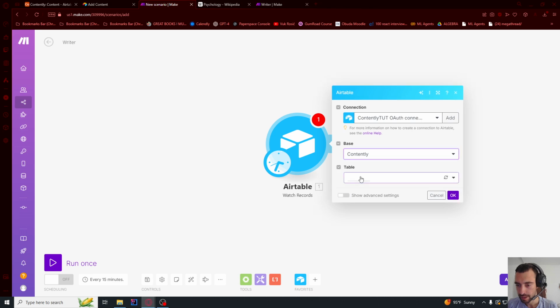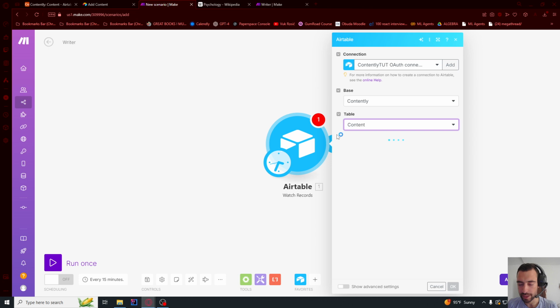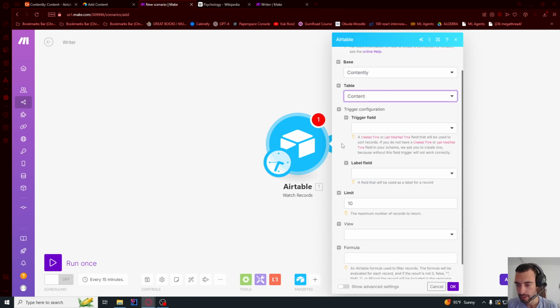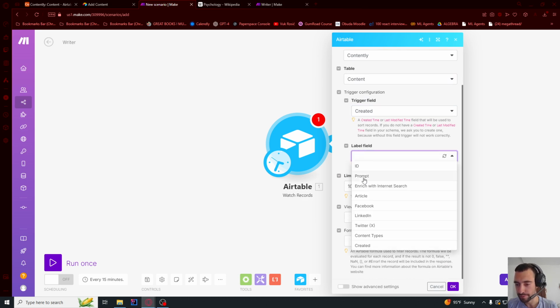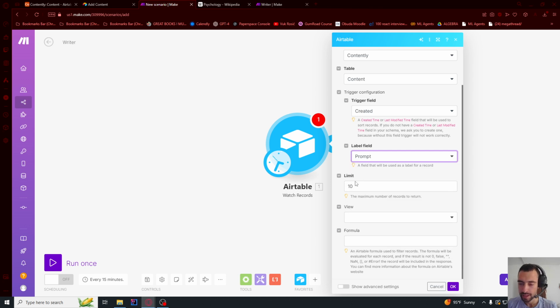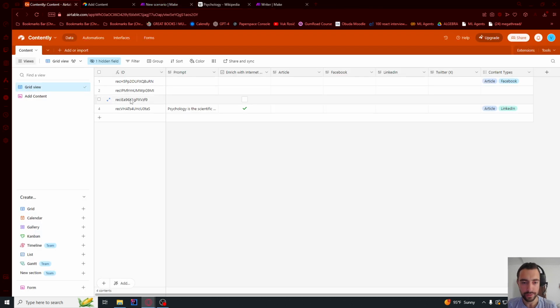And then the table, we have only one, the content table. And trigger field is gonna be created. So this is time created. Do not choose ID. And label field, let's say prompt. It doesn't matter. And now we wanna process them one by one. If you wanna process multiple records at once, you wanna create 3, but we only have 1 for now.